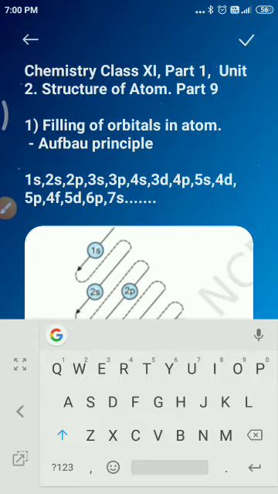Students, you can also see the other parts, 1 to 8, and view those videos. By that you can understand the full chapter on structure of atom fantastically. So let us continue.